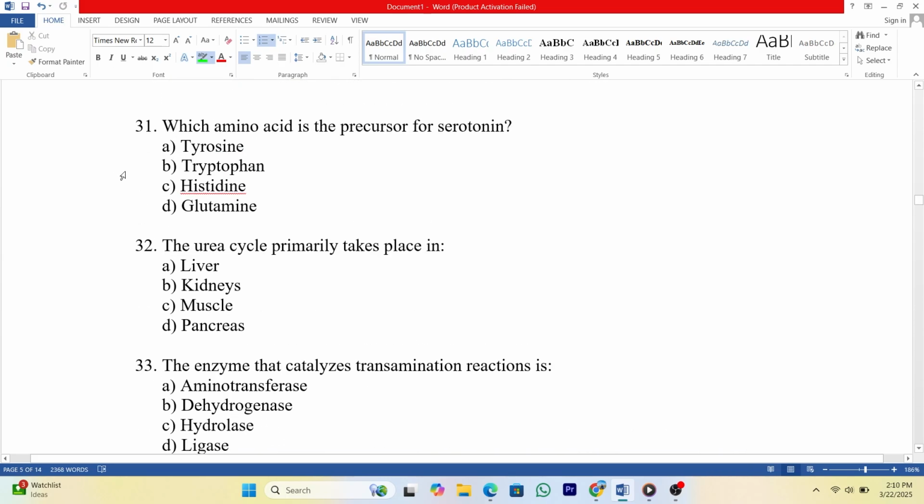31. Which amino acid is the precursor for serotonin? A. Tyrosine. B. Tryptophan. C. Histidine. D. Glutamine. Answer: B.